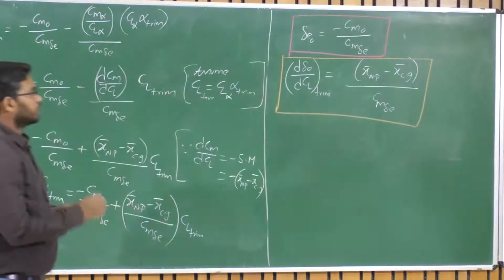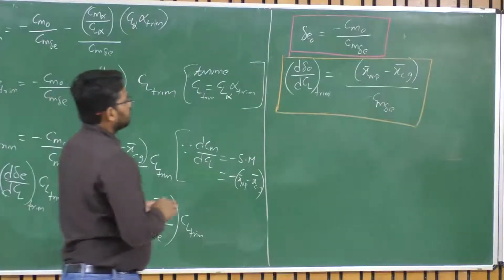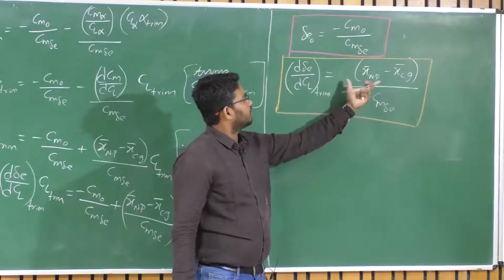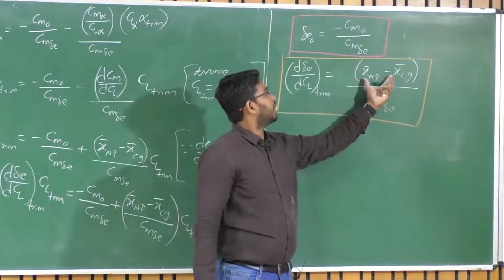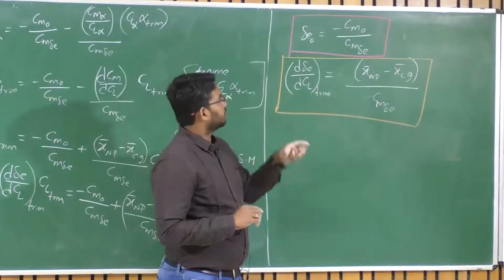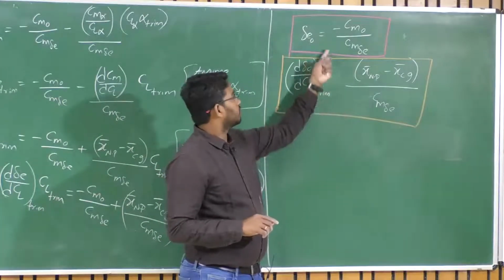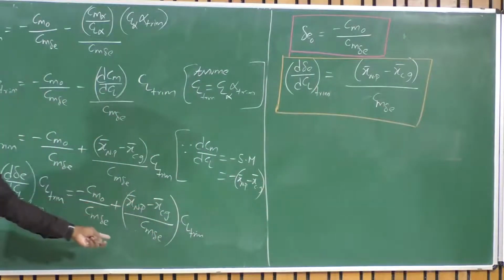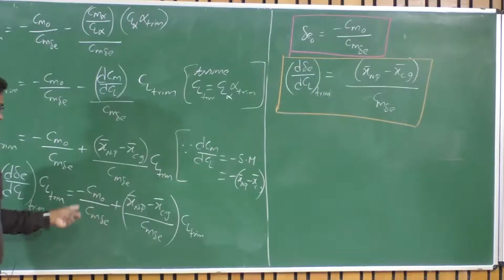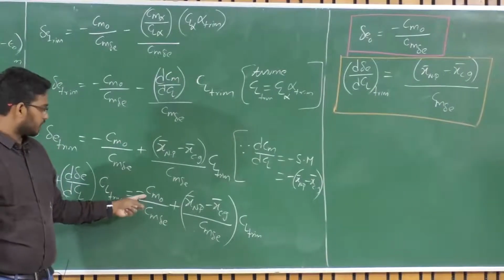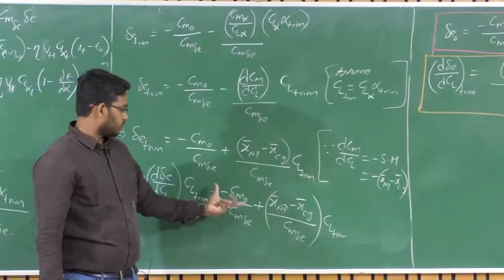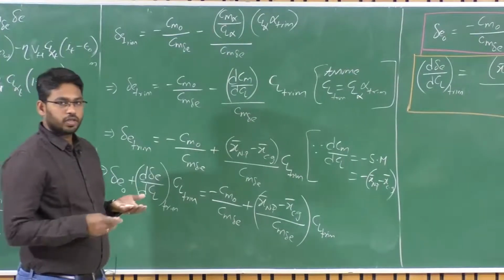So there is a lot to learn from these equations. The elevator deflection delta E naught mainly governs, or is required, when your CG is at the neutral point. Am I correct or not? If your CG is at the neutral point, that means you don't have this trim coefficient anymore here. So you need to satisfy this delta E naught for this Cm naught and Cm delta E. We know Cm naught is positive for a statically stable aircraft and Cm delta E is negative. So this particular delta E naught becomes positive, right?